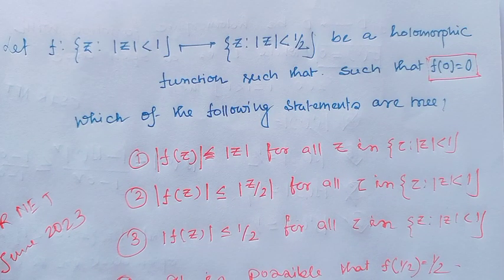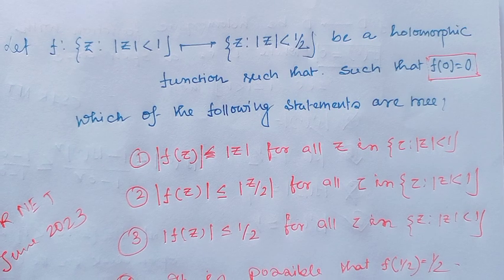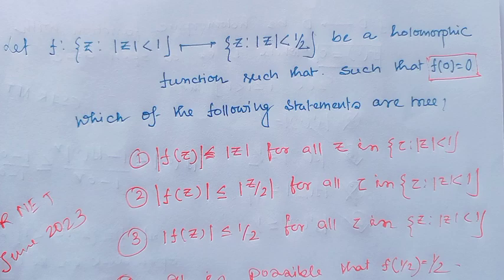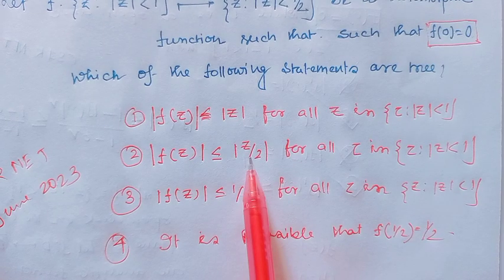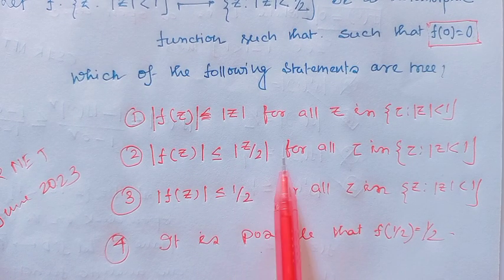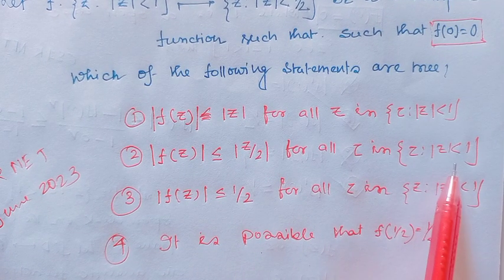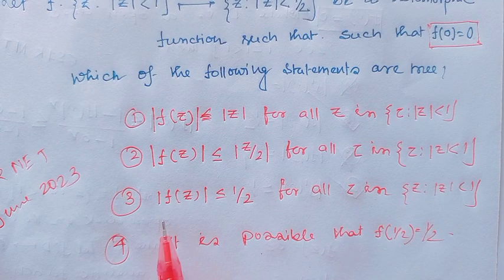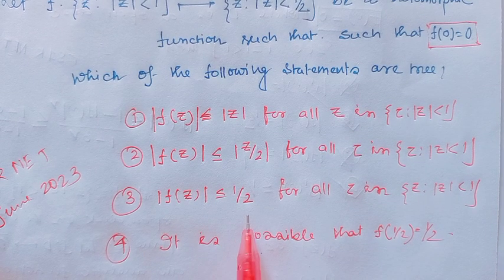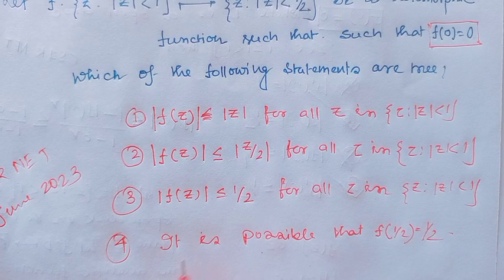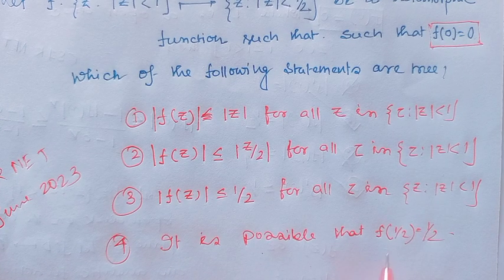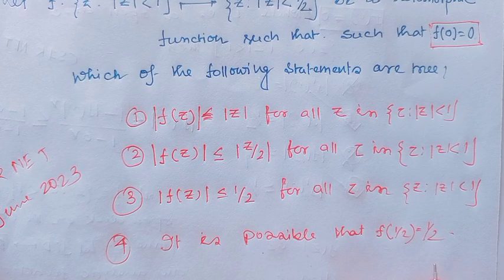Option 1, |f(z)| ≤ |z|, and this is true for all z such that |z| < 1. Option 2, |f(z)| ≤ |z|/2 for all z such that |z| < 1. Option 3, |f(z)| ≤ 1/2 for all z such that |z| < 1. And option 4, it is possible that f(1/2) = 1/2.